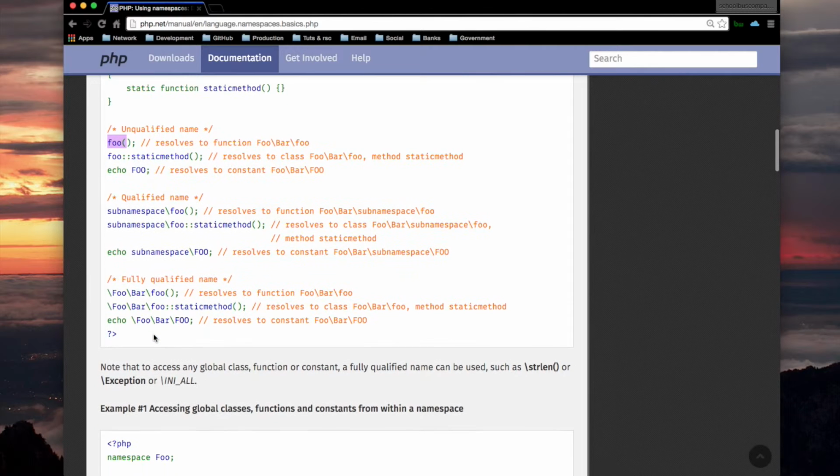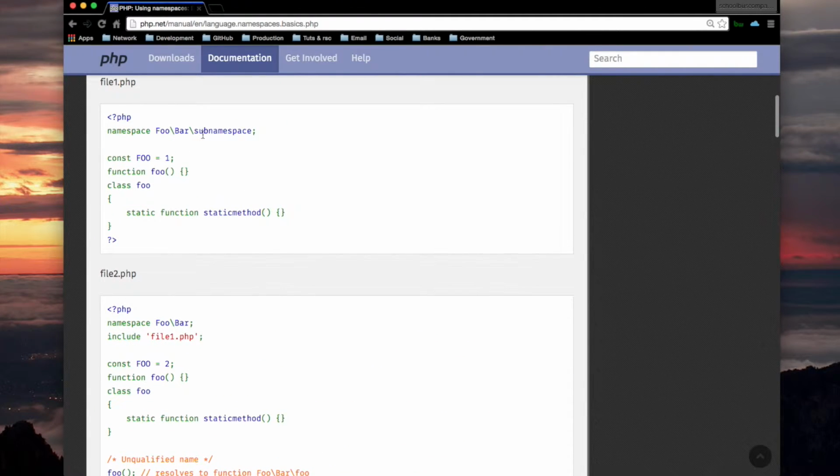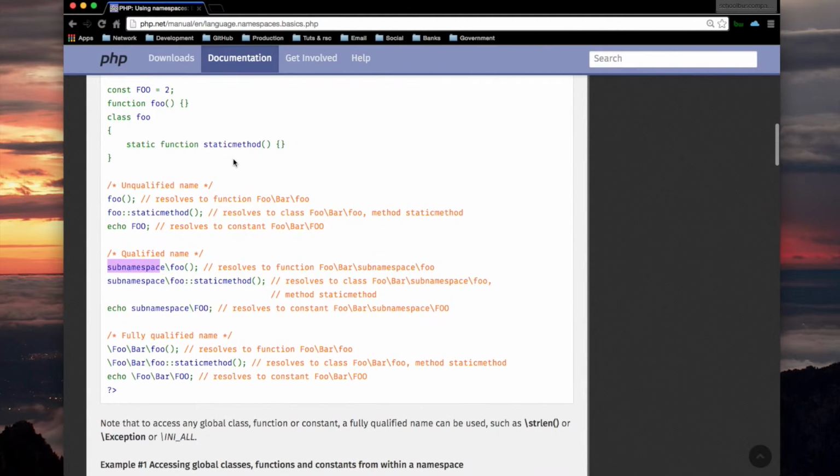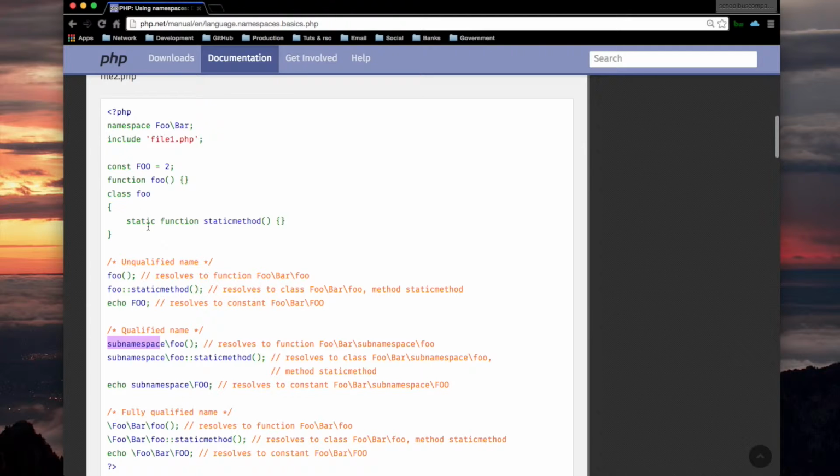Now, if we use sub namespace and use a qualified name, remember this is sub namespace right here, then it will splice the foo bar, because we're already in foo bar, and it'll splice on it the sub namespace. Note, however, that we had to have run the include statement here, which includes file 1.